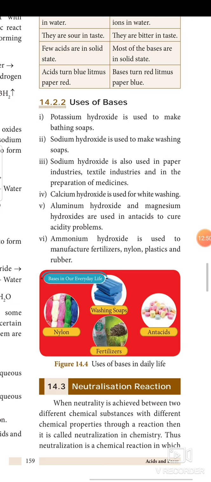acidity problems. Aluminum hydroxide and magnesium hydroxide are used in some antacids. You can see the content on the wrapper. Okay, you will find this magnesium hydroxide. Ammonium hydroxide is used to manufacture fertilizer, nylon, plastics and rubber.